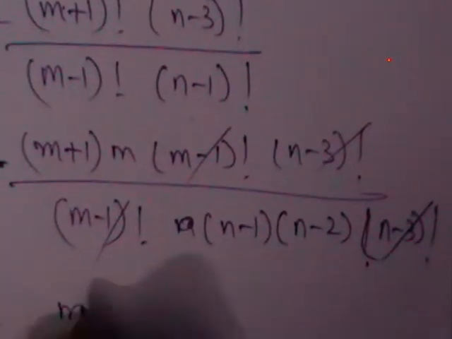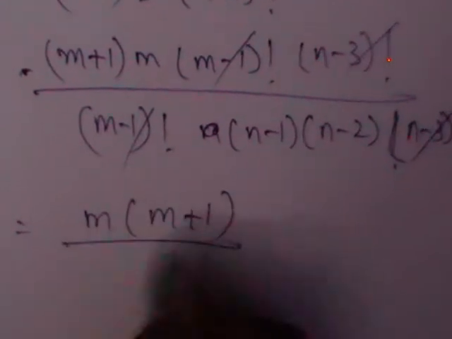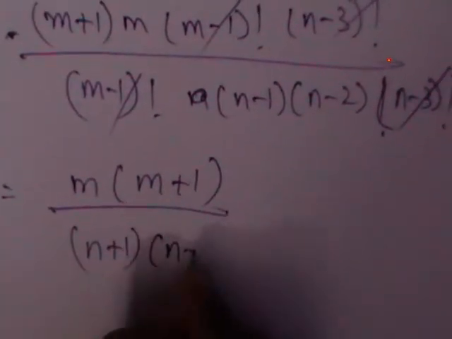You will get this as m(m+1)/((n-1)(n-2)). You work it out, μ_2.